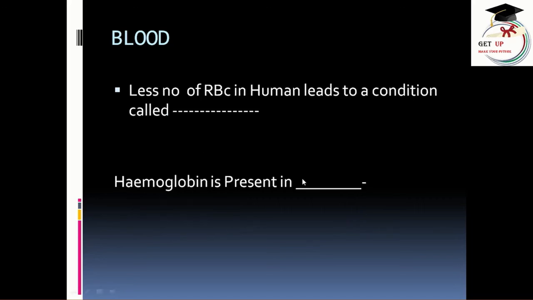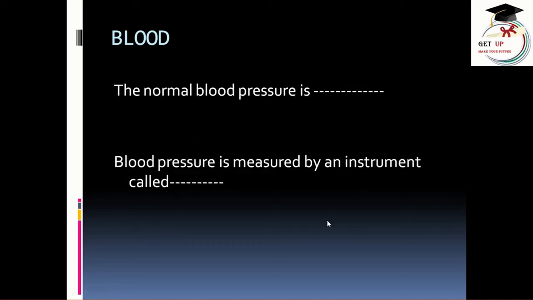Next question, less number of RBC in humans leads to a condition called, guess all of you. The answer is anemia. And hemoglobin is present in which part of the blood? All of you know it is present in the red blood cells or RBCs.